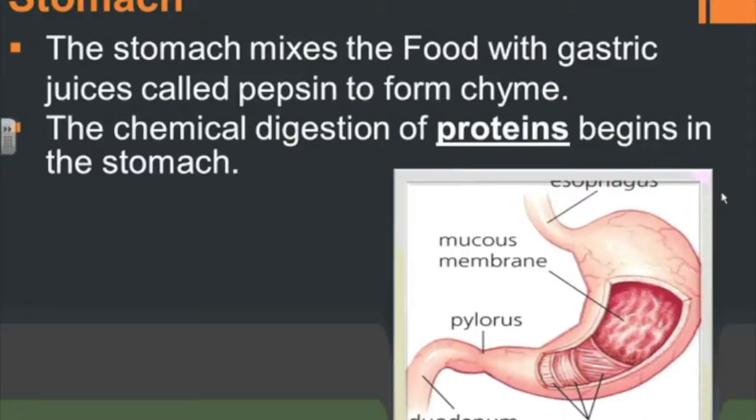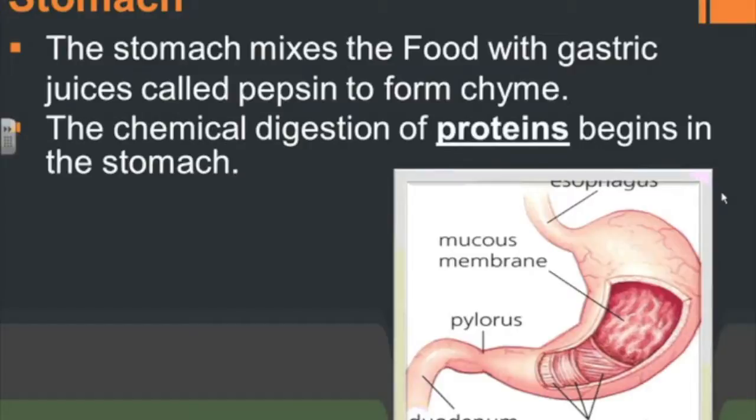So the next organ in line in the digestive system is the stomach. Now, we usually refer to the stomach as being our main digestive organ, but actually the stomach is primarily a storage organ. It's going to store food until the later parts of digestion take place. But in the stomach, we also have chemical and physical changes taking place.